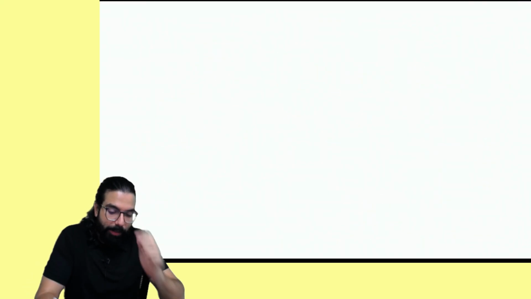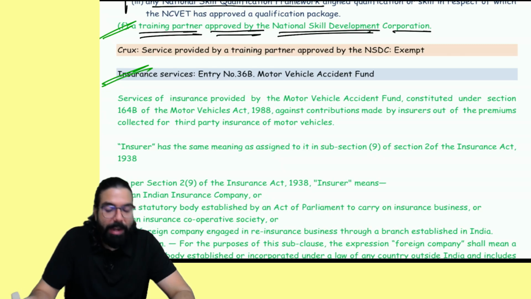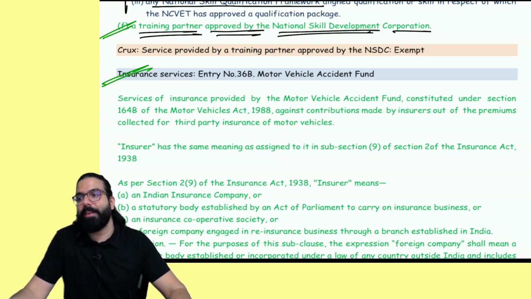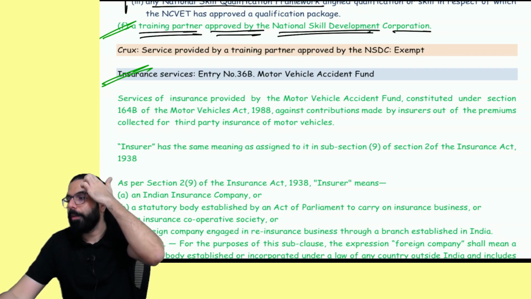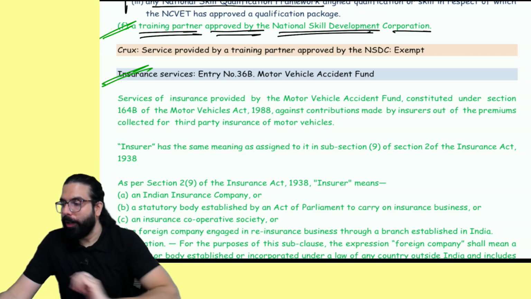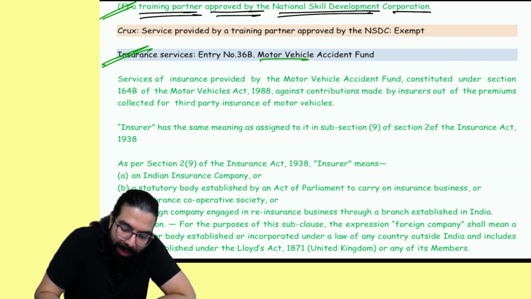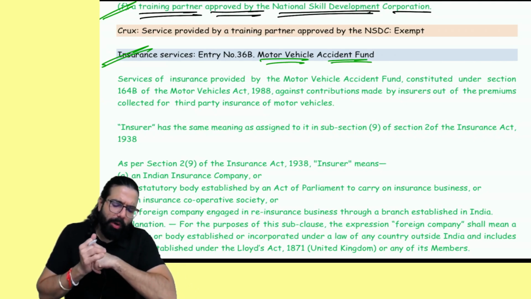The next one. Now the next one over here is relating to motor vehicle accident fund. People, please tell me, are we all 100% clear till here? Now, the next one over here is motor vehicle accident fund. Sir, what is this motor vehicle accident fund?